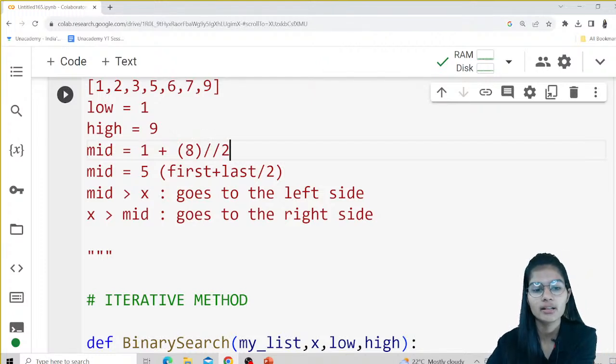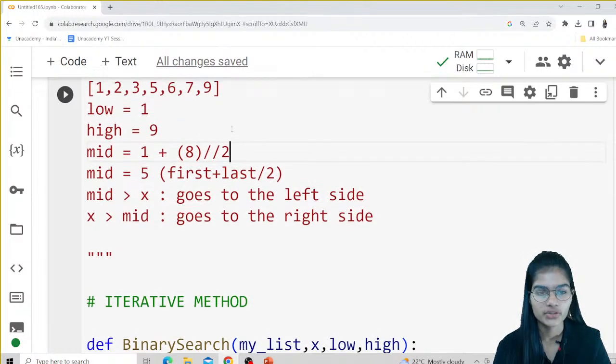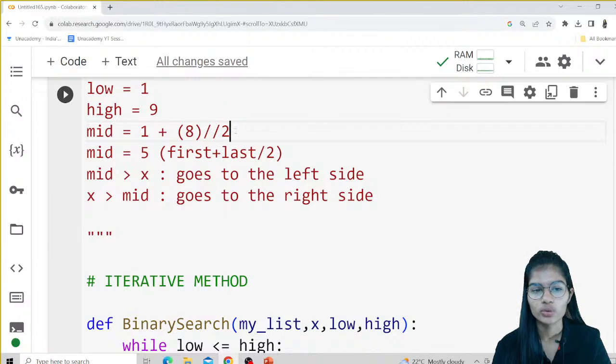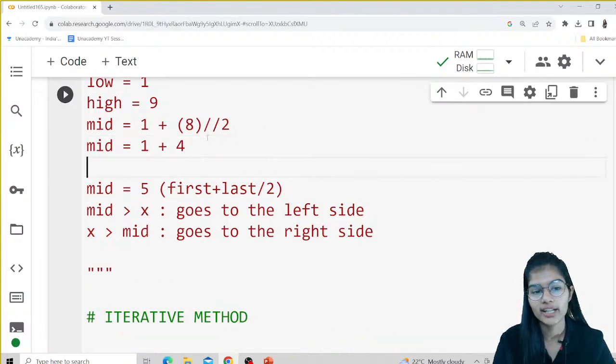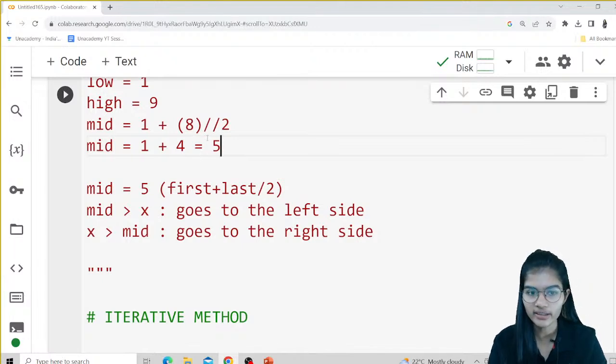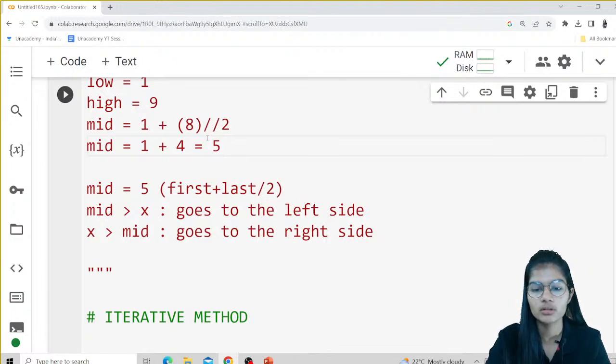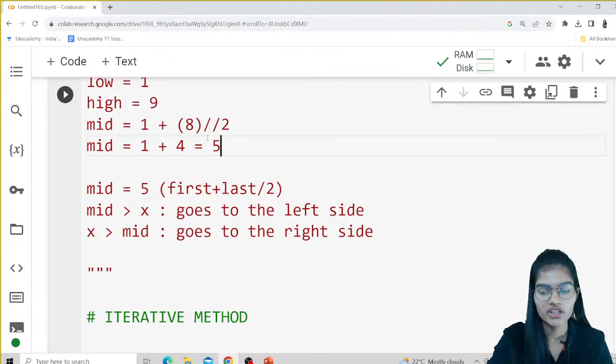Now according to the BODMAS rule, the division is done first. So 8 divided by 2 is 4, then 1 plus 4, and what I get over here is 5. So this is the result I get. Now don't get confused by the condition which I put down for you. Just remember what I am trying to do.